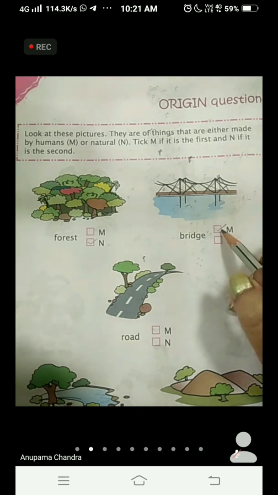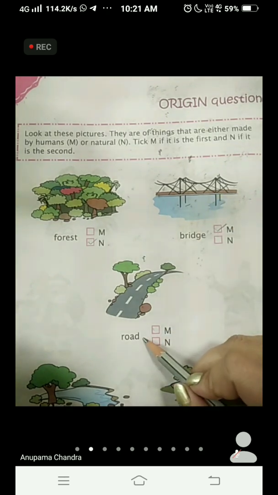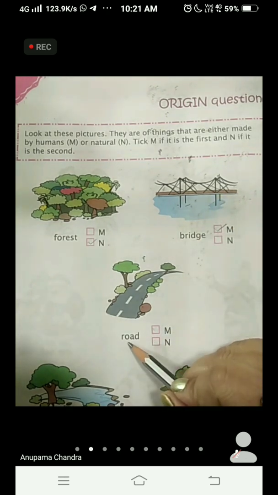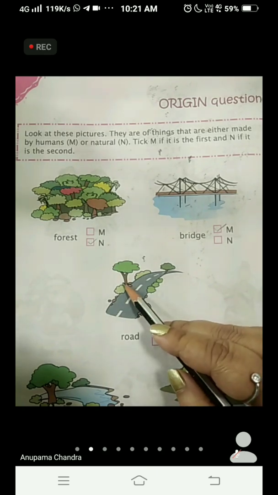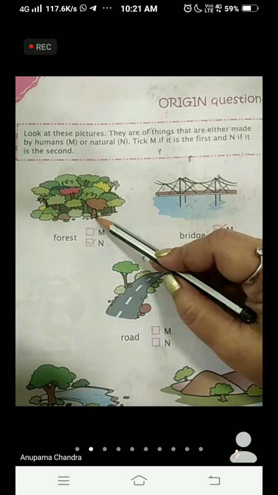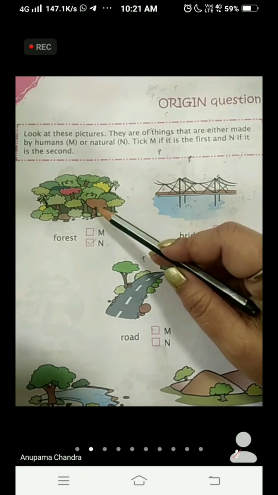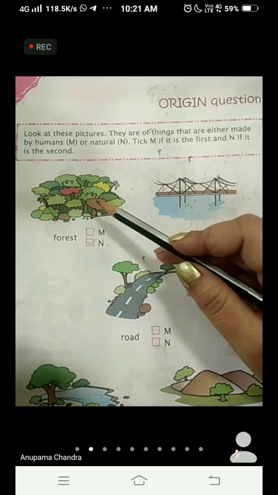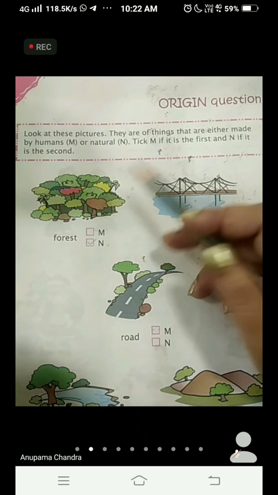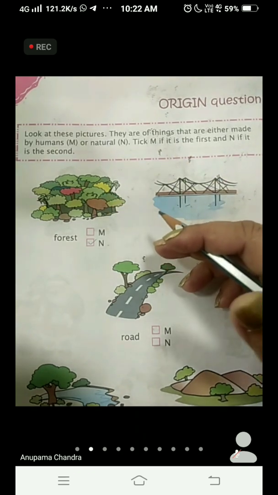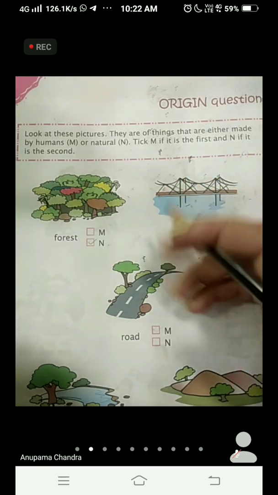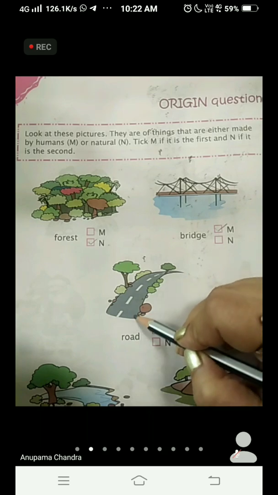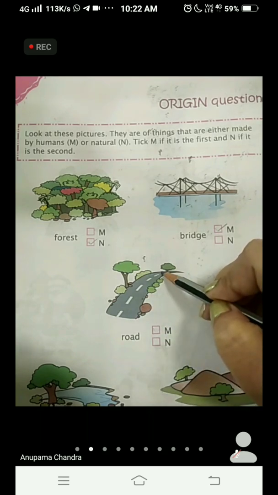Understood? Okay. Now come to the third one. Road. Here is a picture of a road. Like this forest, children, in the forest you cannot go everywhere. Trees are there. At some places the forests are so thick that you are not able to walk because there is no space. So what will man do? Man will make a road over there. Why? Because we want to go from one place to another.